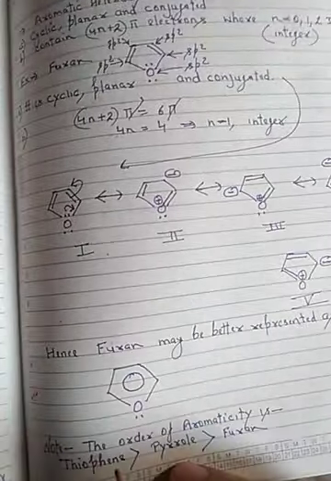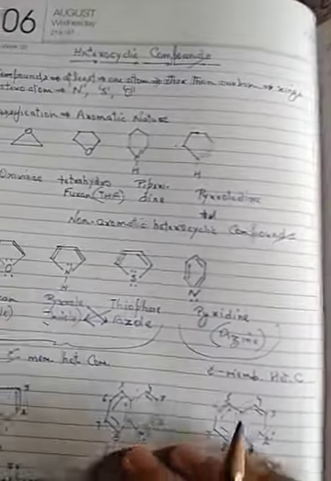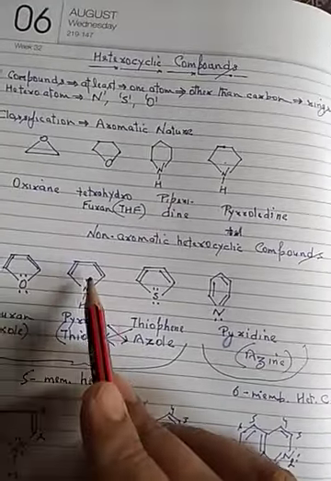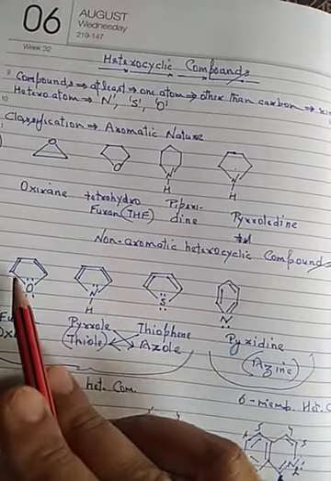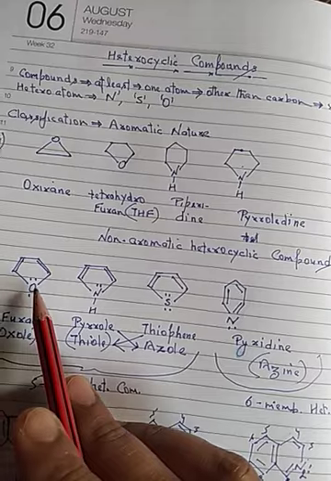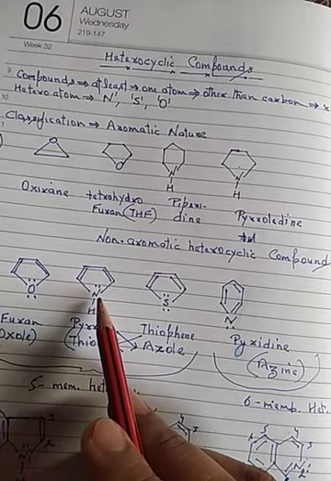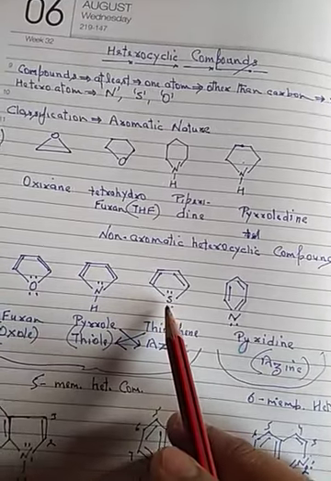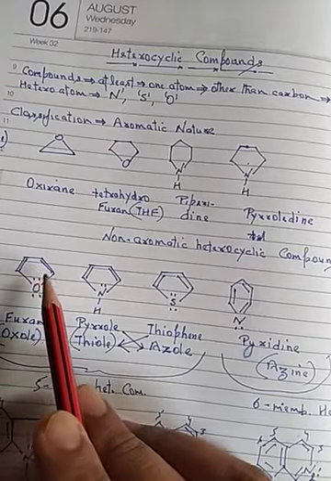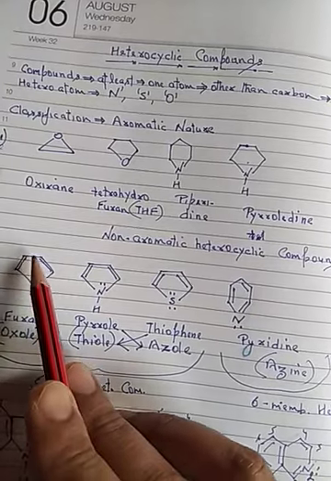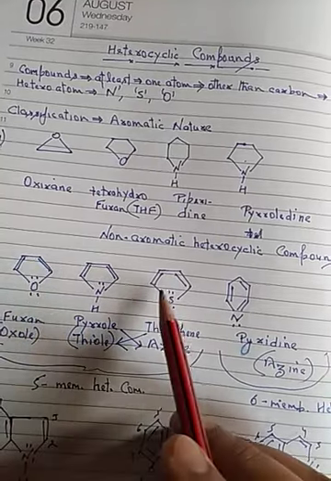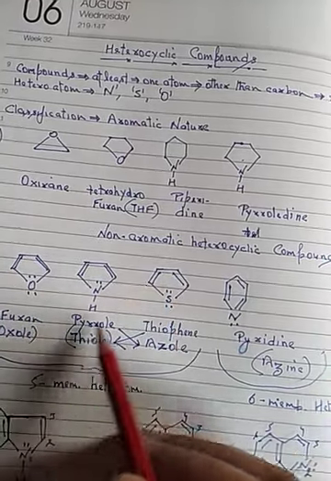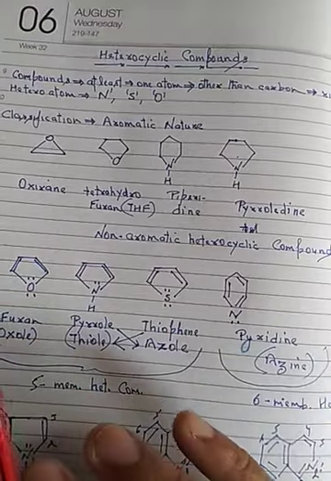Next, the order of aromaticity. As we see, furan, pyrrole and thiophene are all 5-membered heterocyclic compounds, in which the heteroatom is oxygen, nitrogen, and sulfur respectively. If you look at the inner part, there are a total of 6 pi electrons: 2, 2, 2, 4 and 2, 6. That's why all three are aromatic in nature.